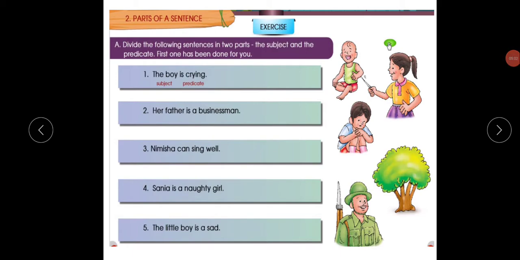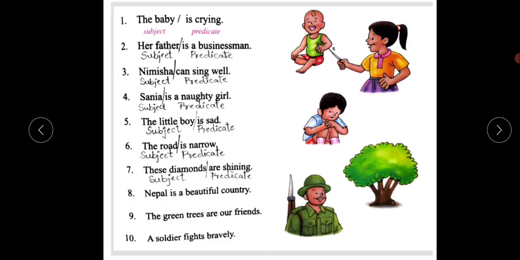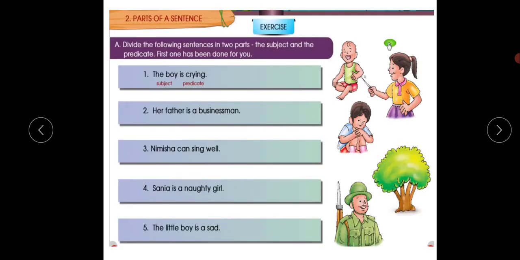Here is the exercise. In your page number 193, you can see there. The baby is crying. They have made one answer for us. The heading is: divide the following sentences into two parts, the subject and the predicate. The first has been done for us. Let's see the example.